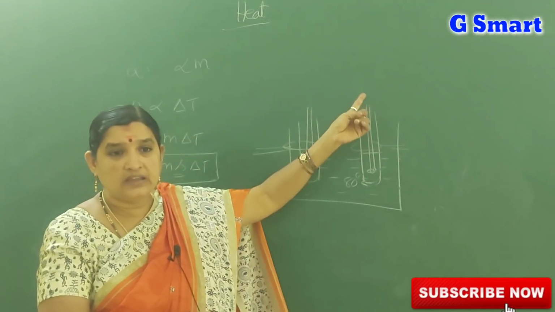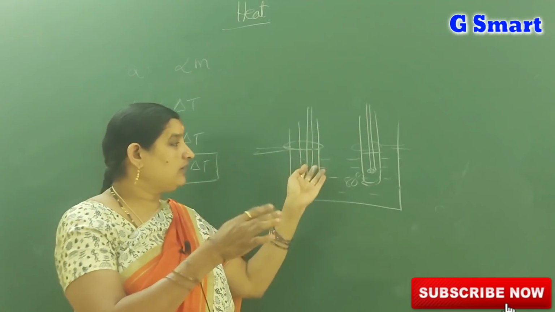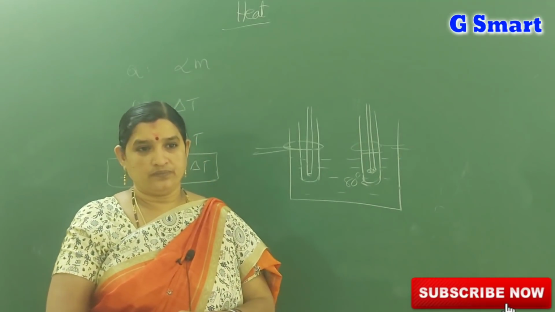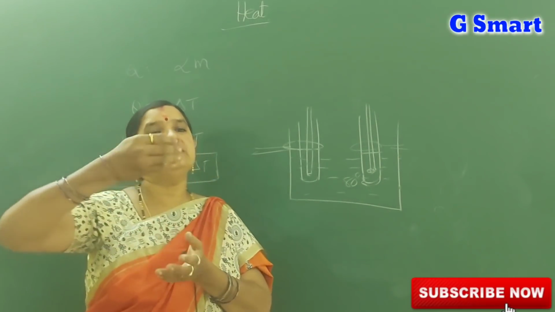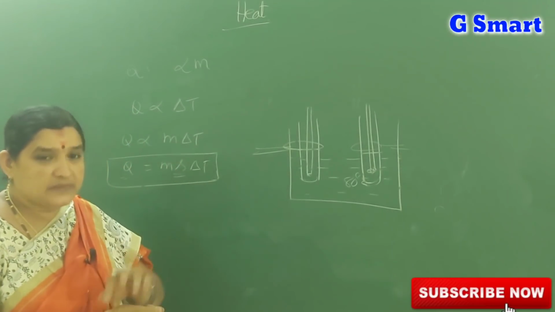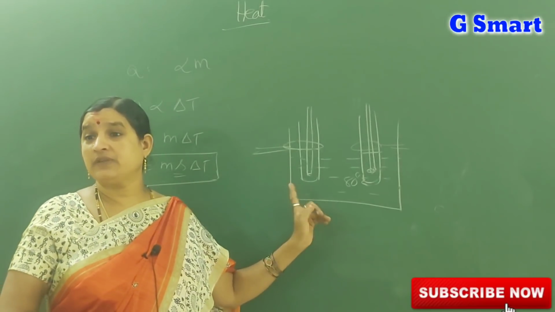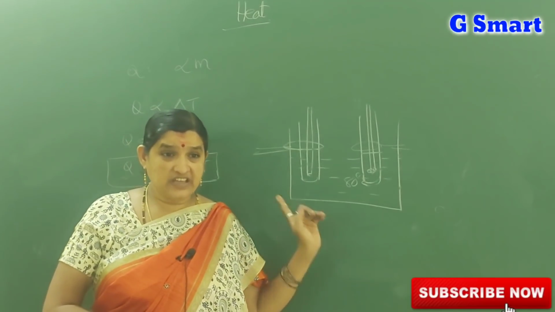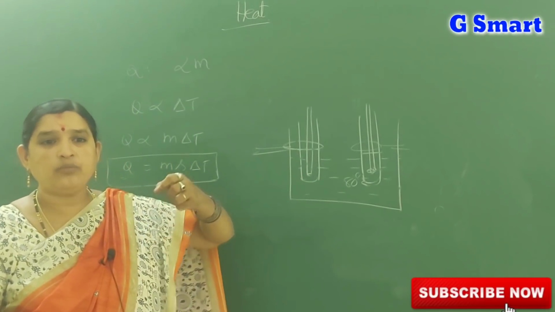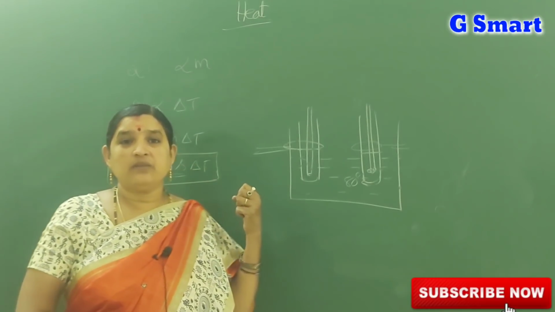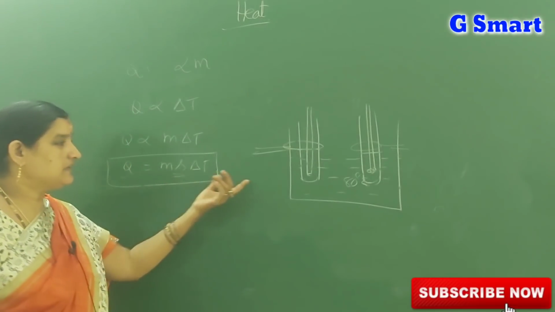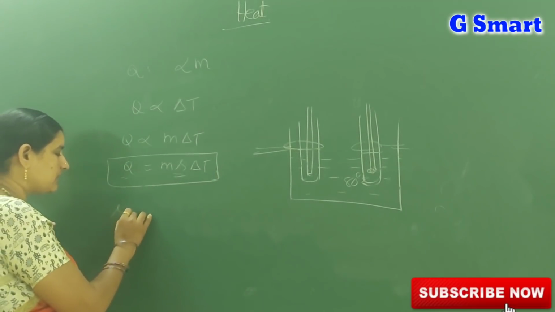Oil rapidly increases its temperature. When you take both out, oil also decreases its temperature quickly. It easily heats up and it easily loses heat, meaning it cools. So which has more specific heat? Water has more specific heat. The substance which has more specific heat takes more time to get heated, as well as more time to cool. So specific heat depends upon the nature of the substance.